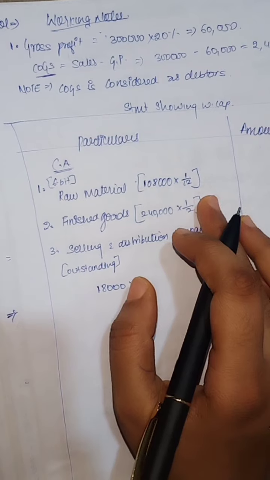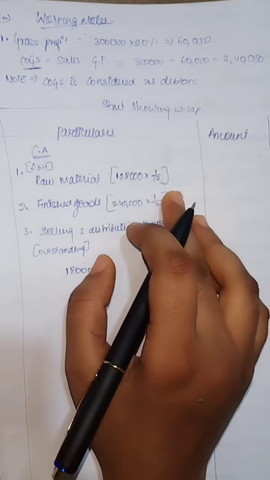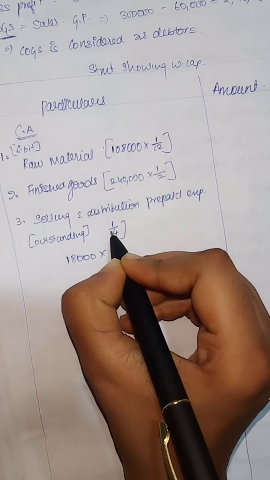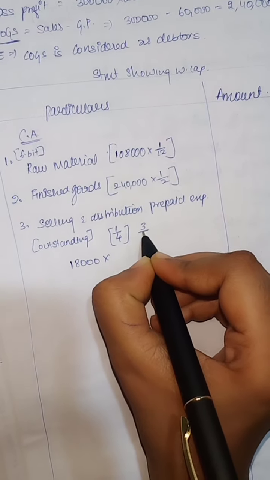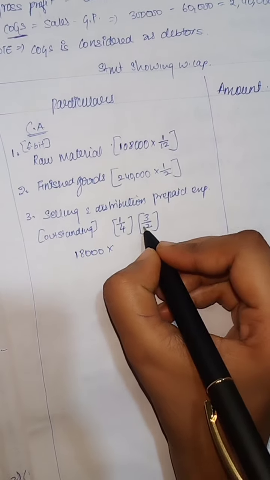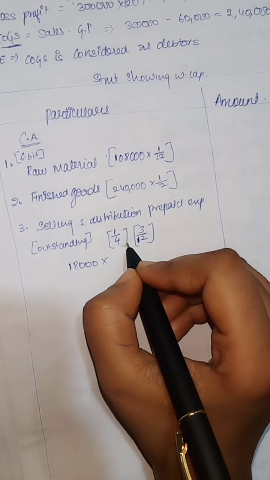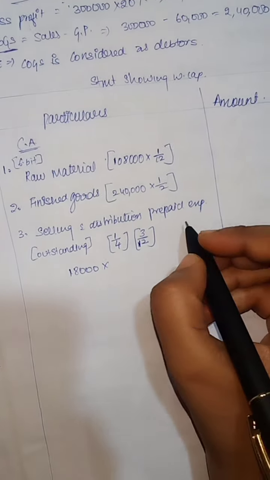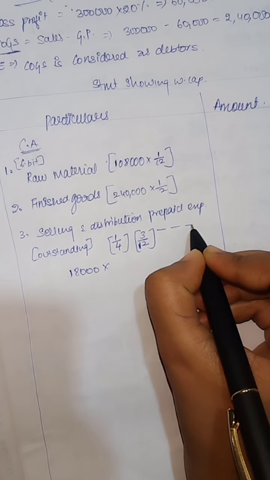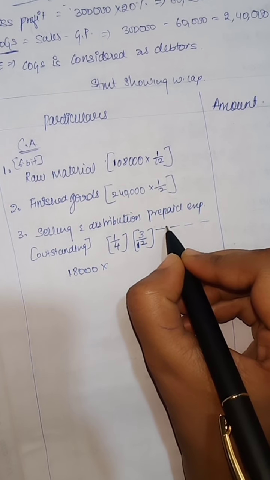We can take monthly and quarterly. What I mean to say is, 1/4 we are taking in the 4th question. 3/12 we can also take. In 1 year we have 3-month periods, Jan to March, like that.